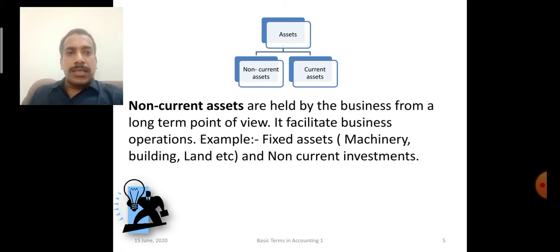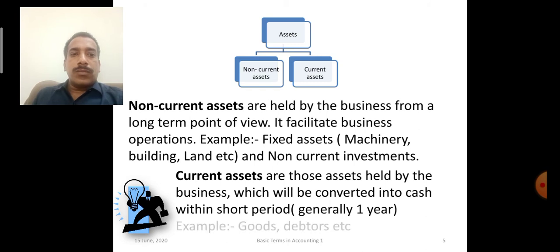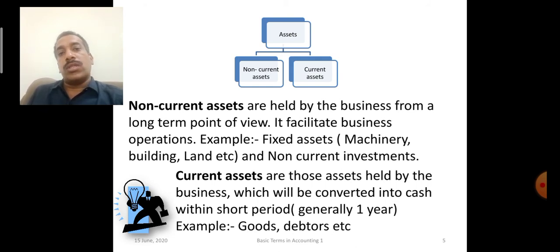So non-current assets are those assets which will remain in the business for a very long period of time, more than 1 year. Okay, generally, if it is converted into cash or converted into finished goods within a short period of time, then it will be termed as current assets. Okay, within 12 months, if it is converted into cash or finished goods, it will be current assets. Examples are goods, debtors. Goods are the items in which the business deals. Debtors are the persons to whom the business has sold goods on credit, and they will make the payment within a short period of time.